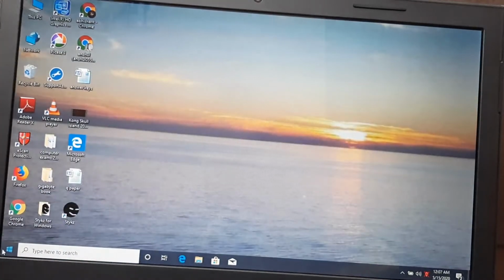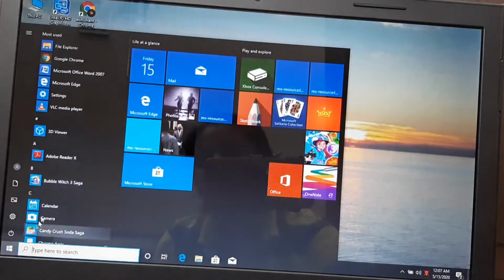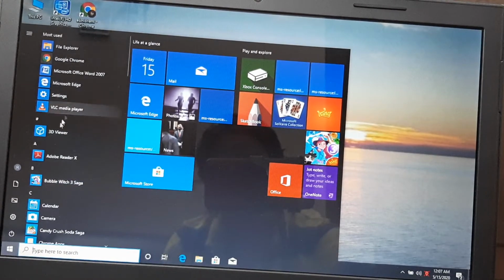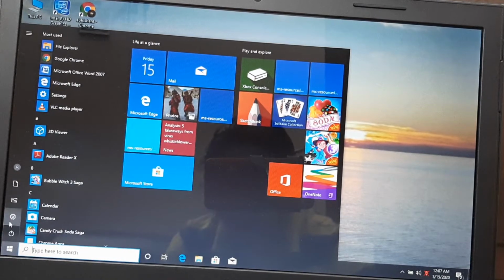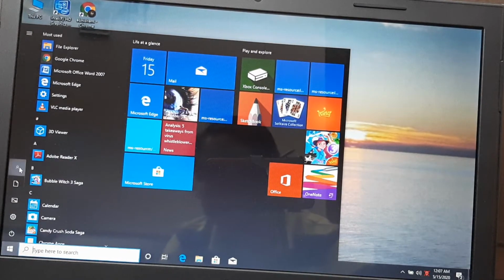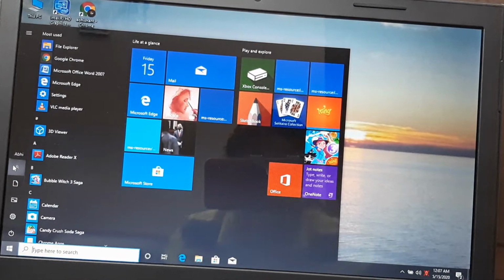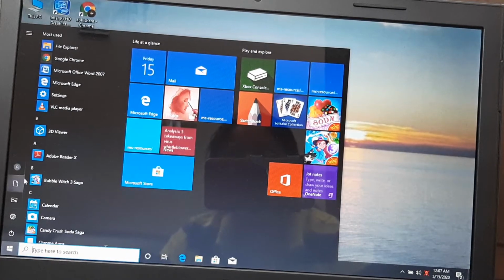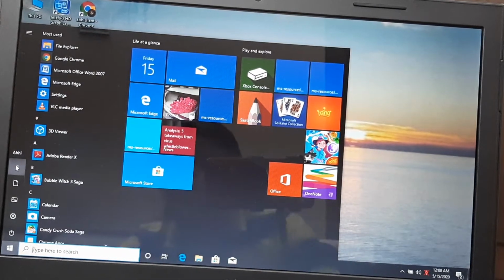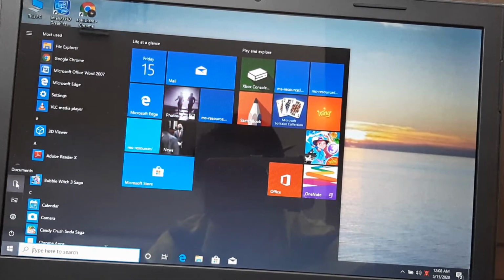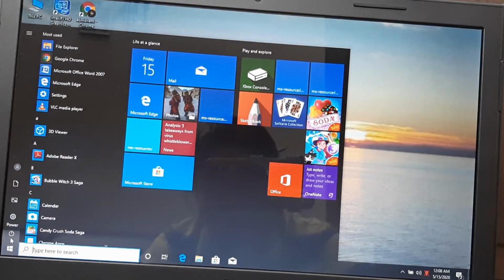Okay, now the start menu and desktop. Now I'm going to discuss the parts. So what are the parts? These are the app list I have already discussed. Fine. And this is the user icon. The moment I click, you can see the name is written Abhi. Okay, this is the user icon. Who is the user? It shows the name, like if your name is there, you can add your name on this icon. Okay, after that it is showing us the documents. It will show us the pictures, it will show us the settings and power button.